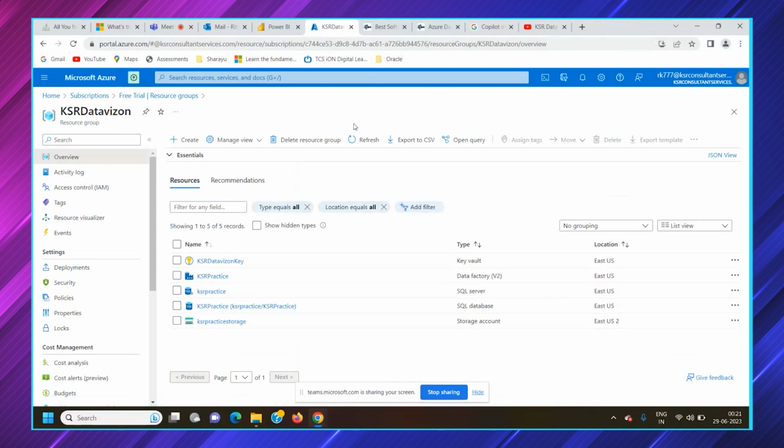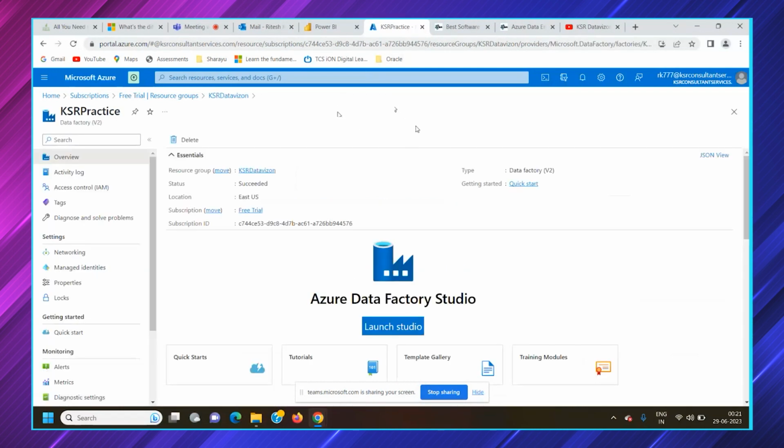We will open the Data Factory here. So how exactly is a Data Factory? Once you open this, you would get a Launch Studio option available here. You can see which resource group it is a part of, the subscription ID is available, and what type of subscription it is.